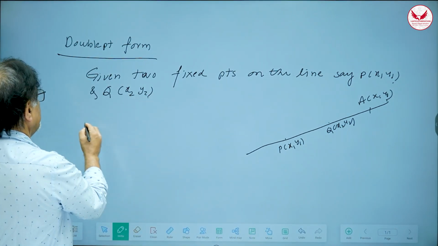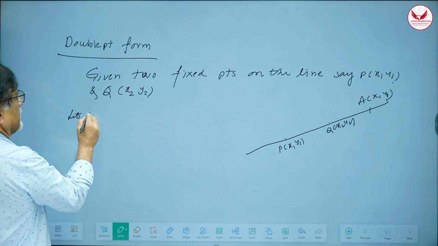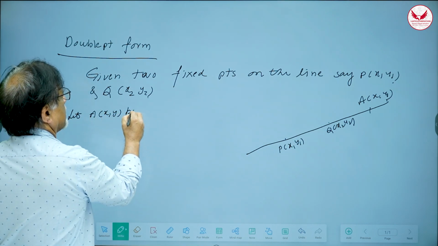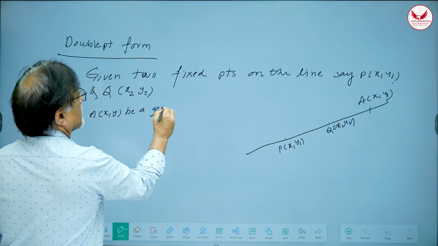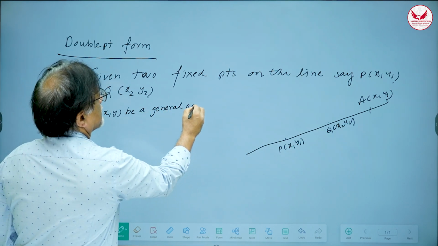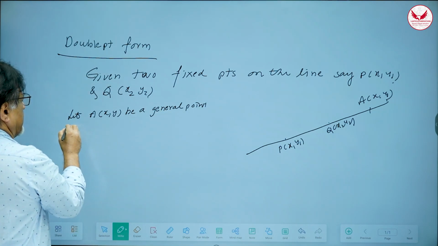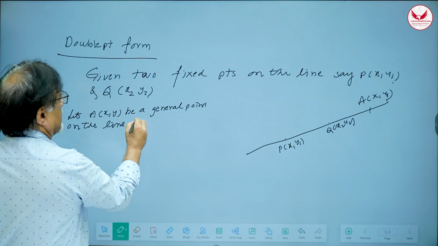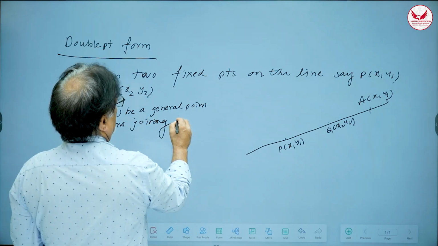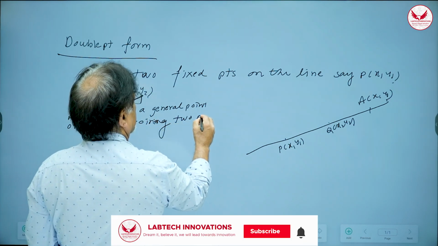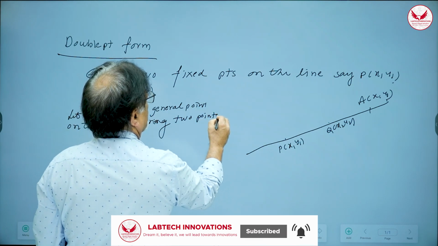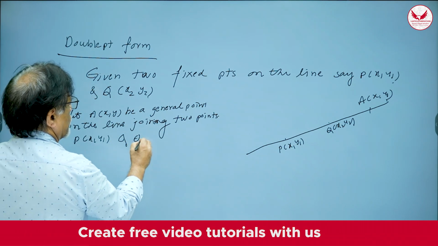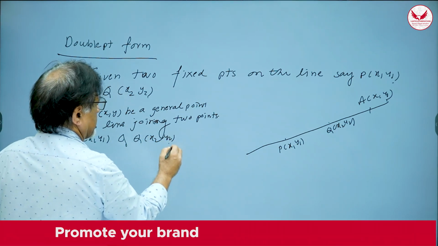So, we'll say like this, let A(x, y) be a general point on the line joining 2 fixed points, 2 points P(x1, y1) and Q(x2, y2), correct?